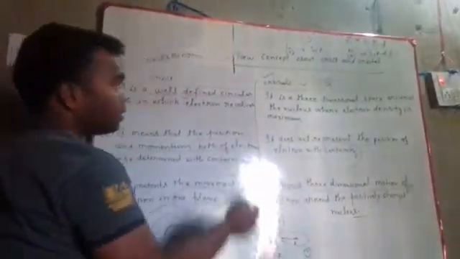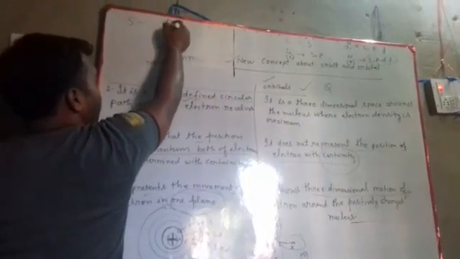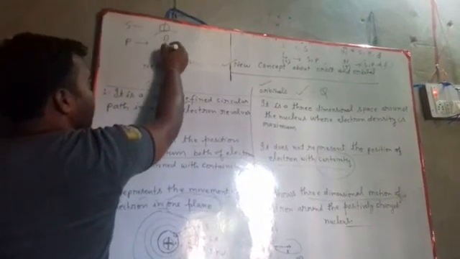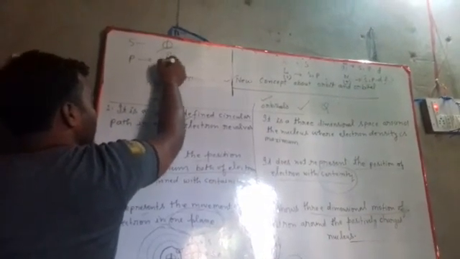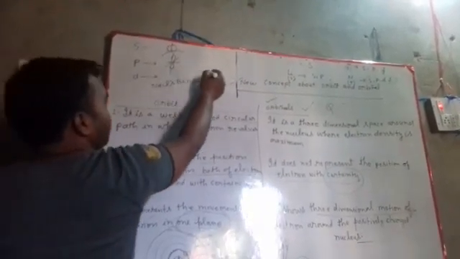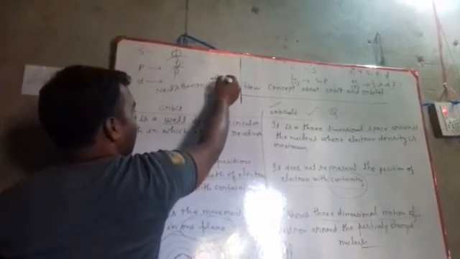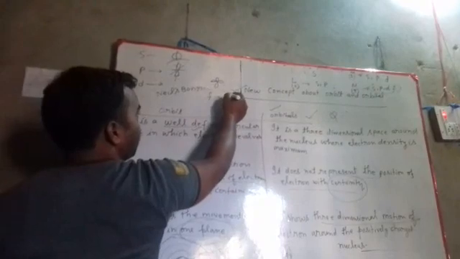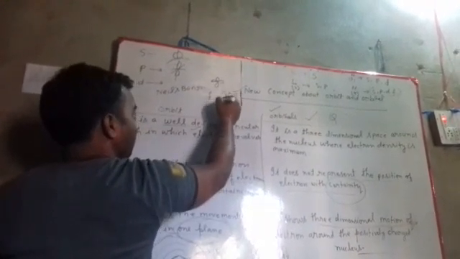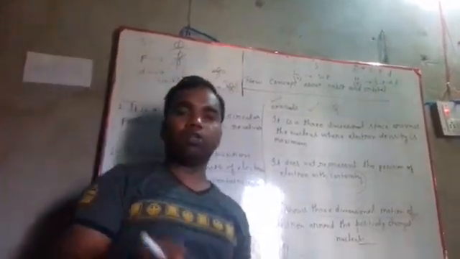For example, the shape of S orbital is spherical, P orbital is dumbbell shaped, and D orbital is double dumbbell shaped. These shapes you will study in your higher class. And F orbital is flower like. So these are the shapes of orbitals in which electrons move.